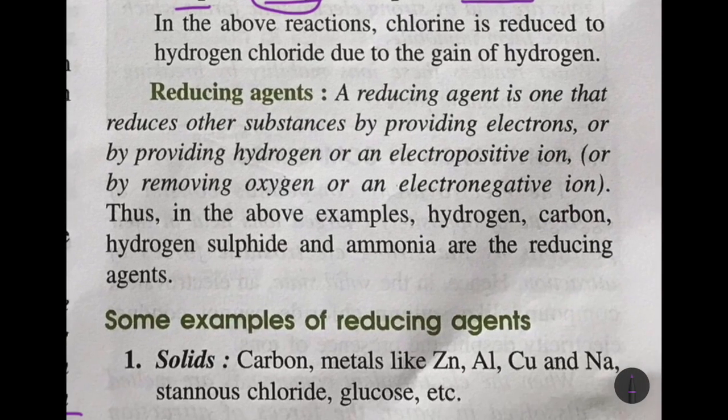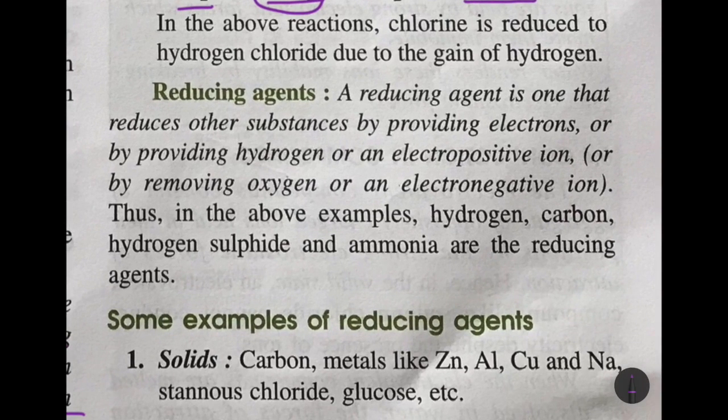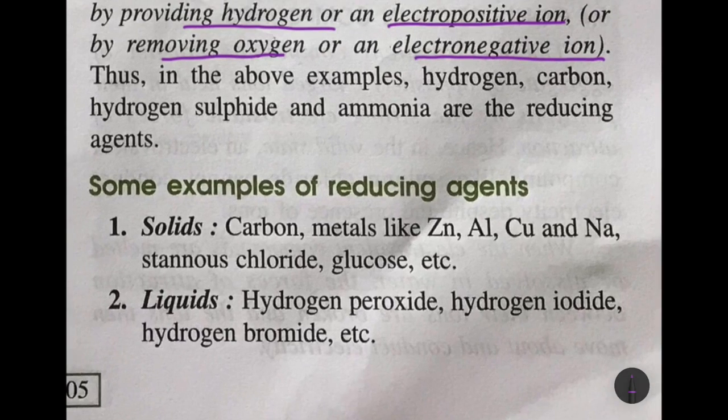A reducing agent is one that reduces other substances by providing electrons or by providing hydrogen or an electropositive ion, or by removing hydrogen or an electronegative ion. Some examples of reducing agents: in solids, we have carbon, metals like zinc, aluminum, copper, sodium, stannous chloride, glucose.